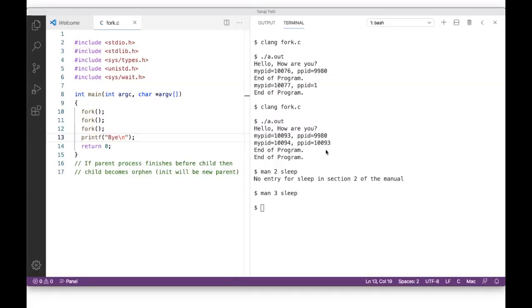The problem is, now I'll give options. How many times will "by" be printed?